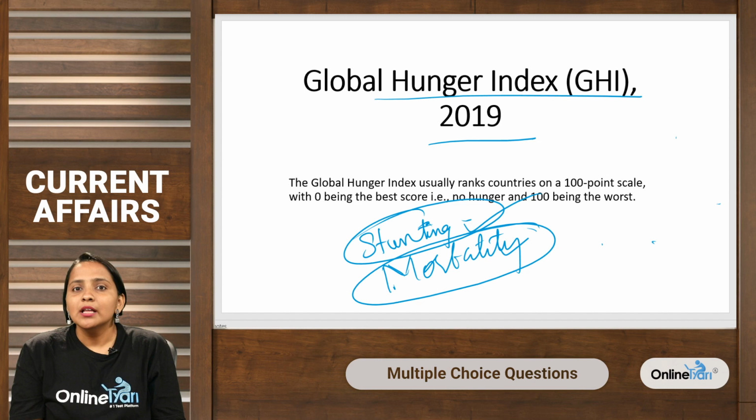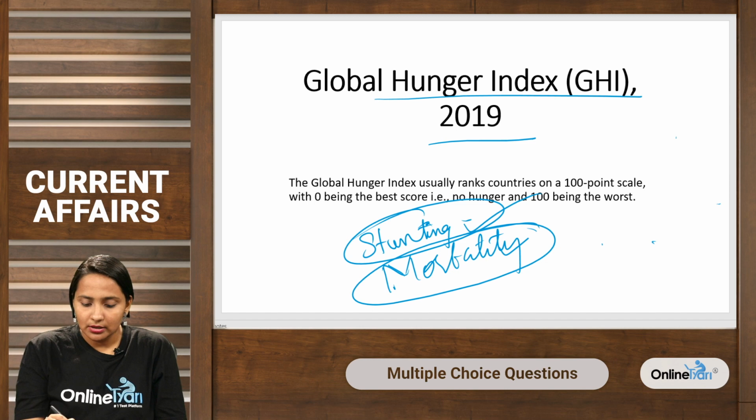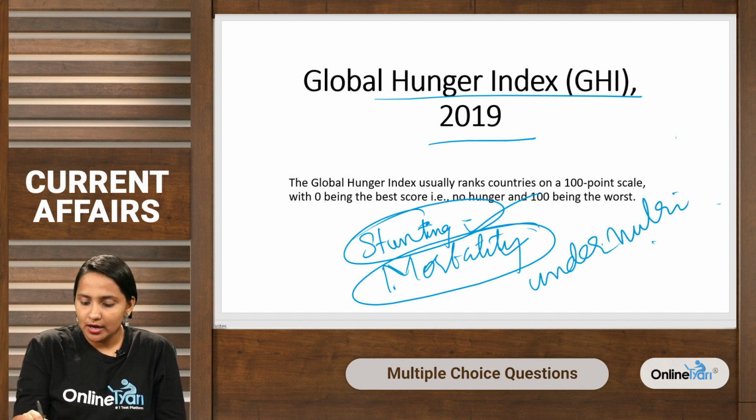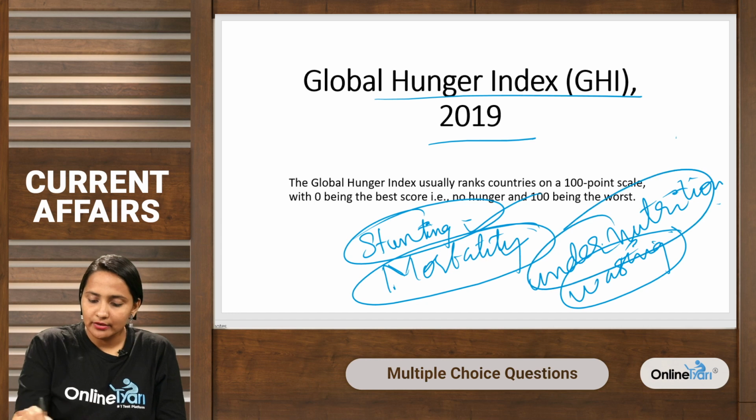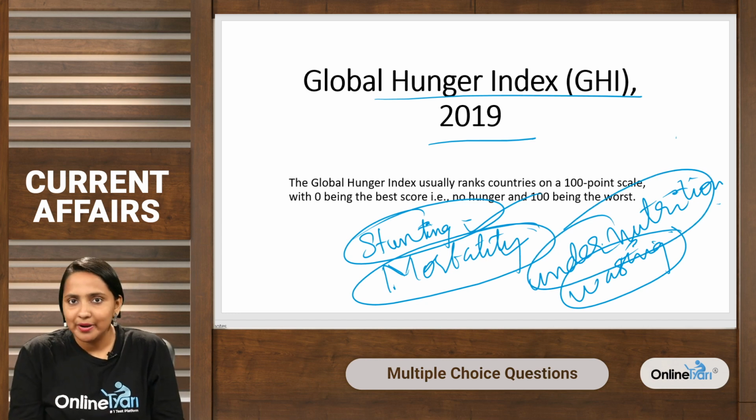And wasting, the share of children under the age of 5 who are wasted, that is low weight for height, reflecting acute undernutrition. So, these are the 4 categories under which the index is prepared.